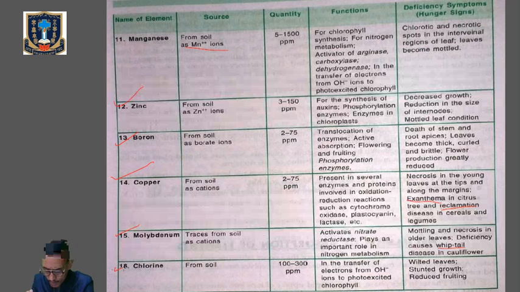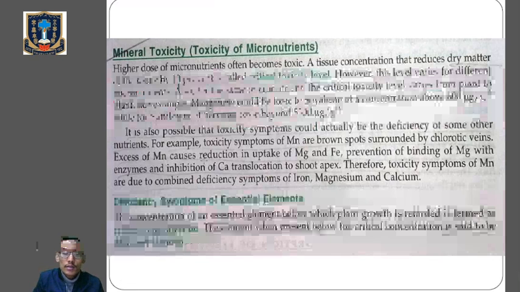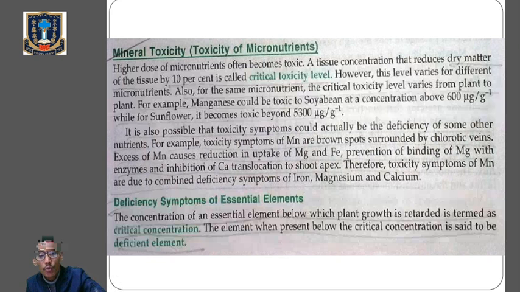Symptoms of chlorine deficiency: the plant deficient in chlorine will show wilted leaves, stunted growth, and there will be reduced flowering and fruiting. So here we have finished the role and deficiency symptoms, or hunger signs, of macronutrients and micronutrients, and kindly go through table number 12.4 also. Now next one, what does mineral toxicity mean? It's on page number 12.11, mineral toxicity.